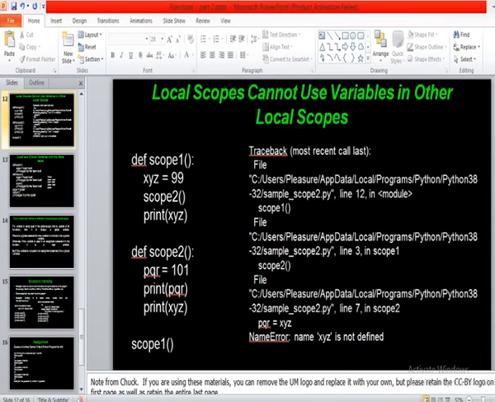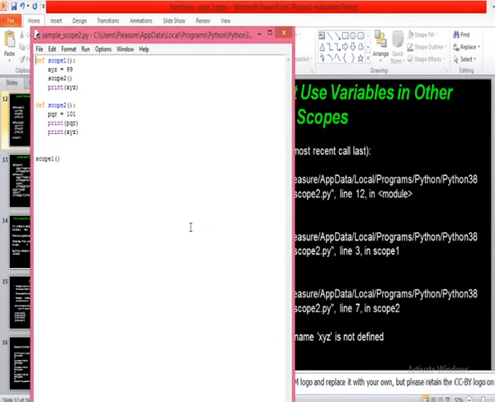For that we have one more example here. So here is the program. There is one function called scope1 and another function called scope2. I'm just invoking the function scope1, which in turn will invoke scope2. But try to understand here: XYZ equals 99. This XYZ belongs to which function? Scope1. This XYZ exists only in scope1, right?